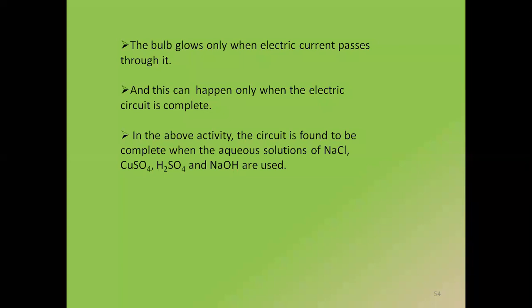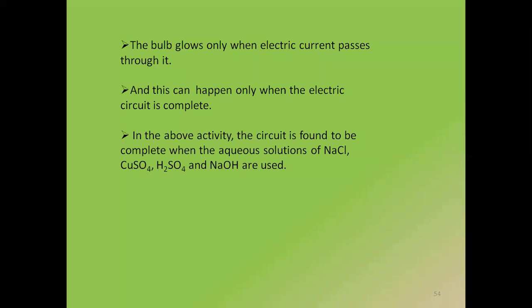We had taken few solutions, do you remember, along with sodium chloride, copper sulfate, sulfuric acid, sodium hydroxide. I said we want to use glucose and urea as well. In glucose and urea, the bulb did not glow. But in sodium chloride, copper sulfate, sulfuric acid, sodium hydroxide, the bulb glowed. Can you tell me why this happened? Why the bulb was glowing for these cases and why it did not glow for glucose and urea?